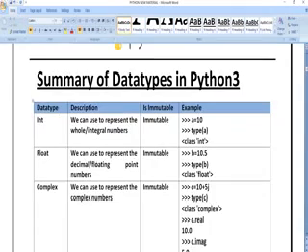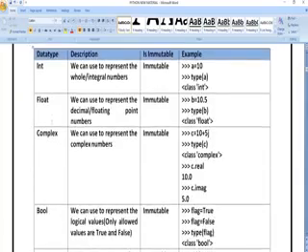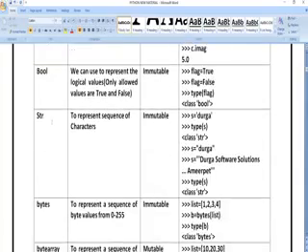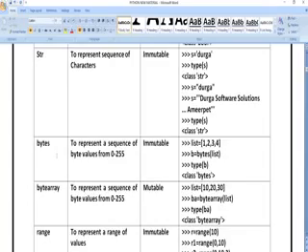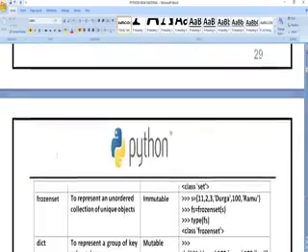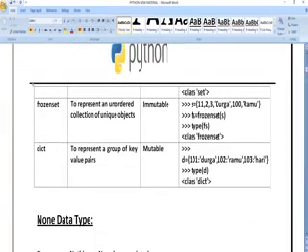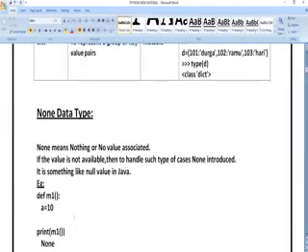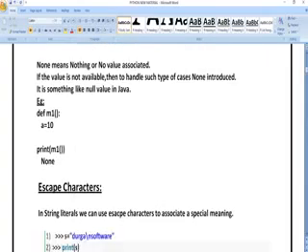So overall, the summary is the data types you have: integer, float, complex, boolean, string, bytes, byte array, range, list, tuples, sets, frozen set, dictionaries. None data type means a value which is nothing, that is, none.